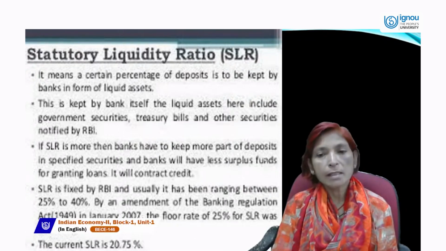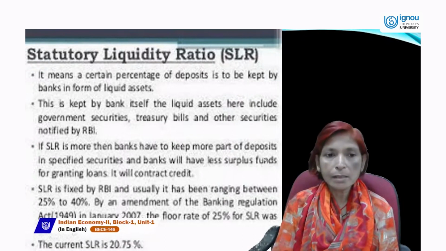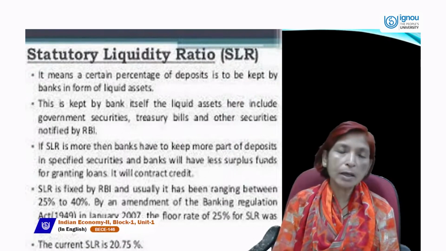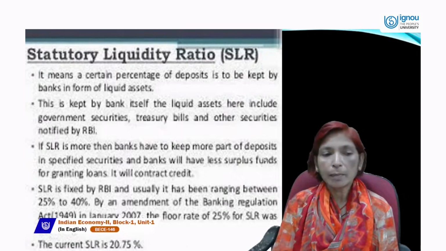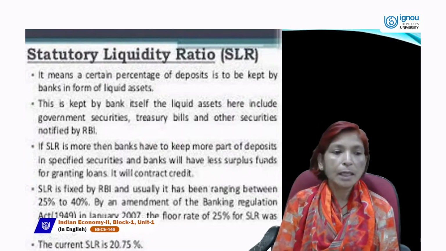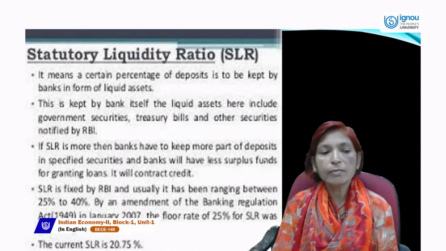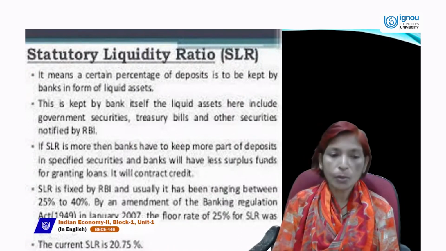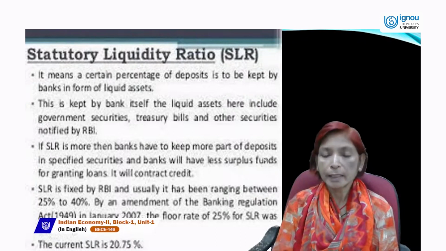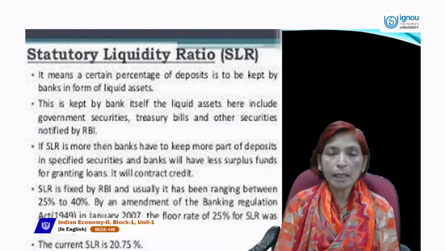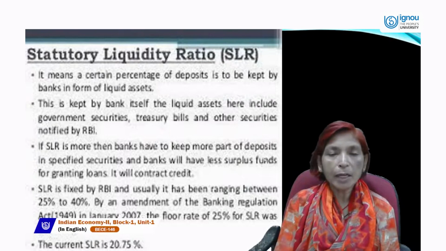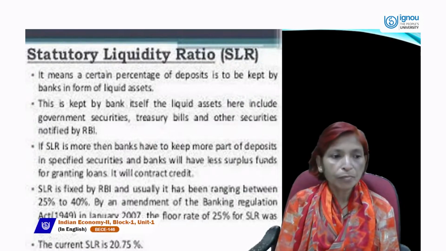The liquid assets here include government securities, treasury bills, and other securities notified by RBI. If SLR is more, then banks have to keep more part of deposits in specified securities and the bank will have less surplus funds for granting loans. It will contract credit. It means if the SLR rate increases, then credit will be controlled, and if credit is controlled, inflation will be controlled.